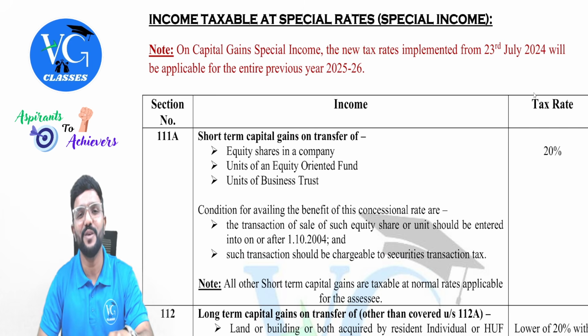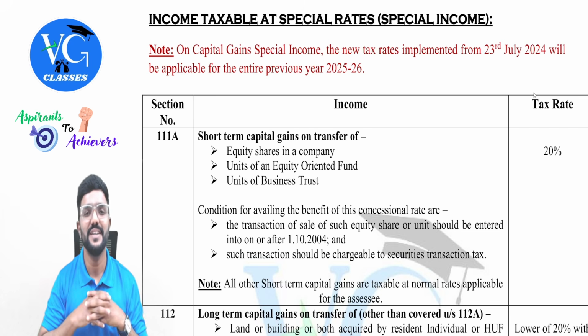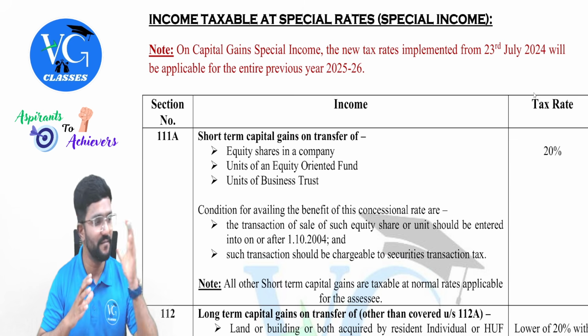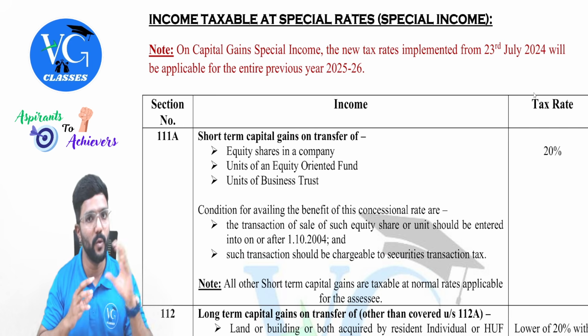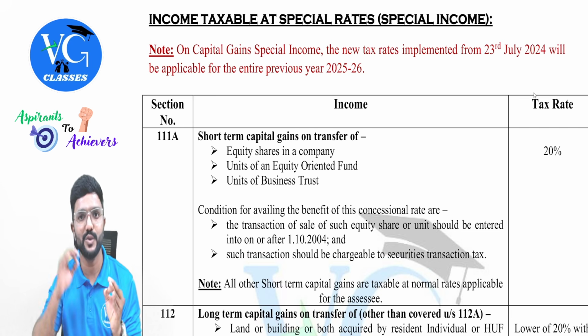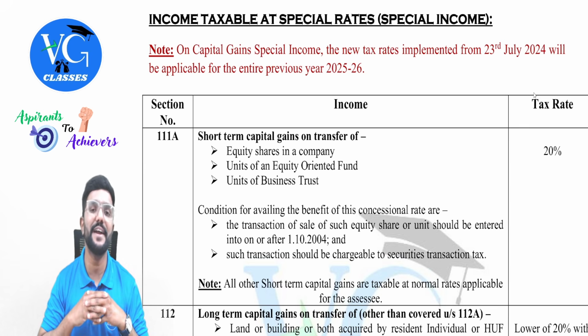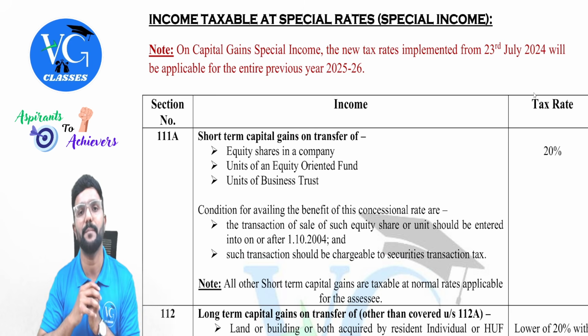Last year you would have felt a lot of confusion with this, but now it is easy, guys. Last year you would have read two rates, that is from 1st April to 23rd July the old rate, then from 23rd July to 31st March the new rates. Now for previous year 25-26 only the new rates would be applicable.